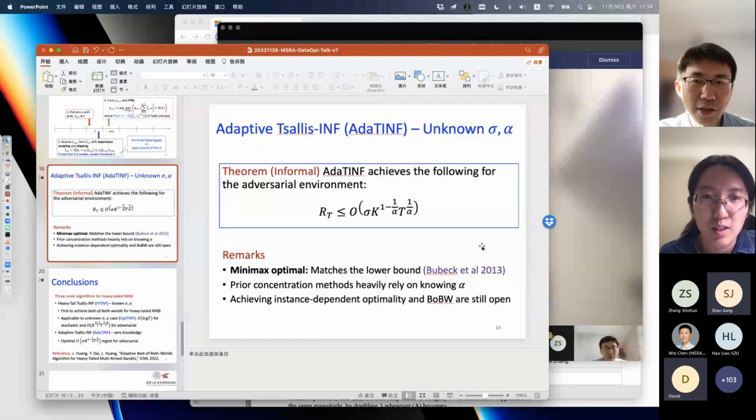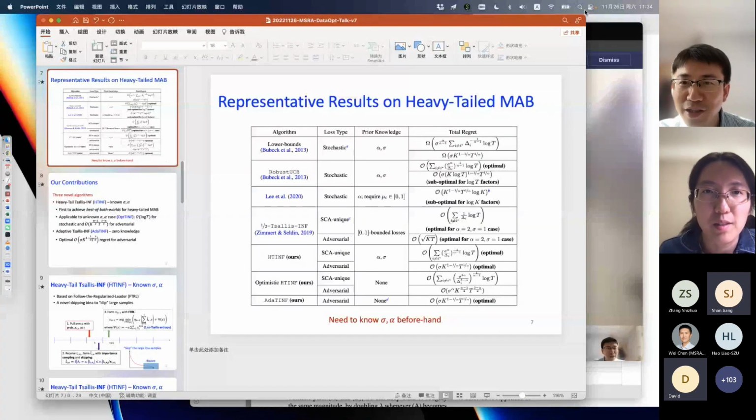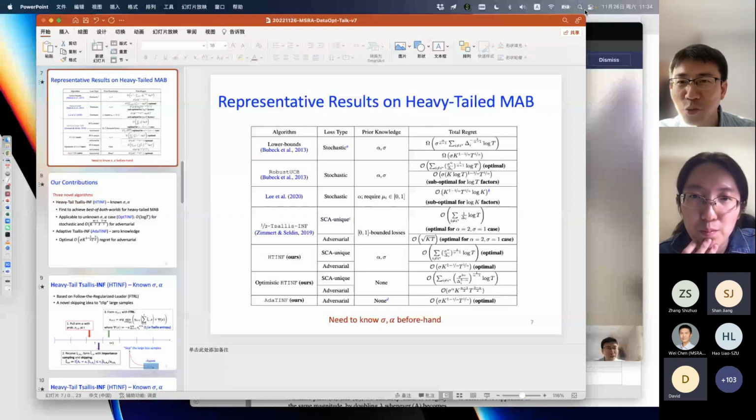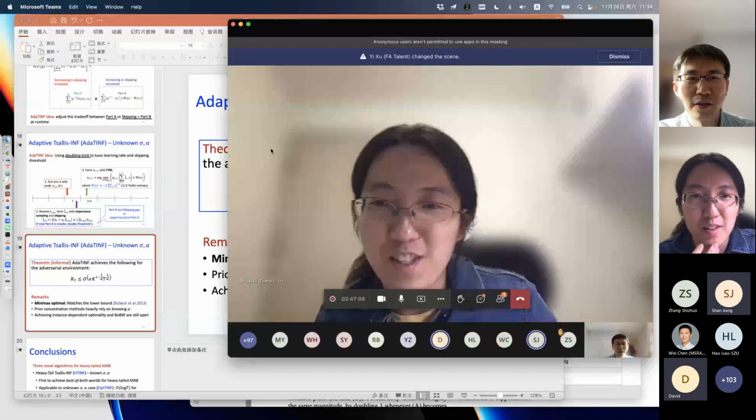Right, as I said, let's see. We can come back here. The lower bound is this. Can you see my screen? Right, so you can see that the lower bound is here. It's sigma K to the 1 minus 1 over alpha, T to the 1 over alpha. And what we achieve is this. It's almost matched, so it's good.